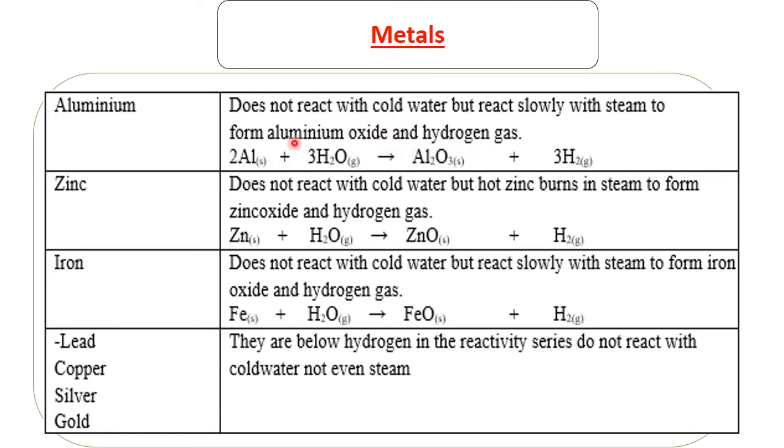So aluminium is a bit different. It doesn't form hydroxide, it forms oxide. Actually, if you remember, aluminium is said to form amphoteric oxides, which means it can form oxides that have both basic and acidic characteristics.